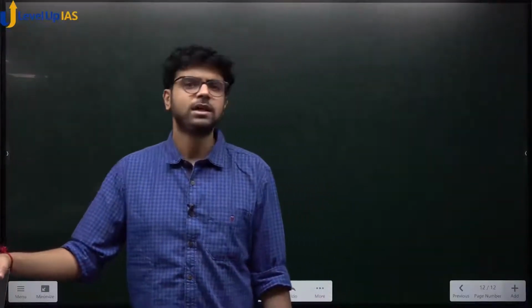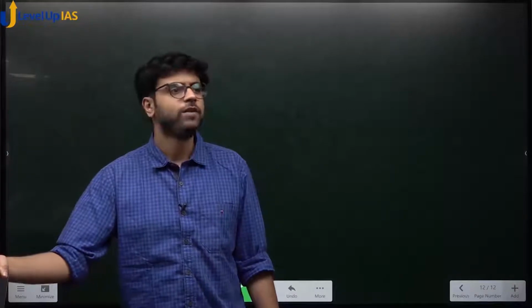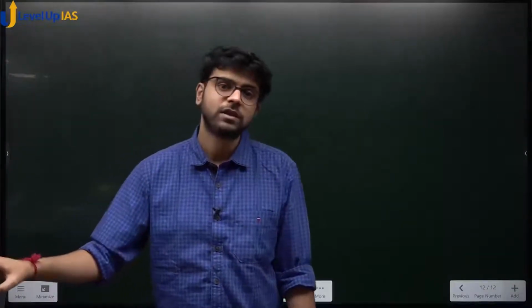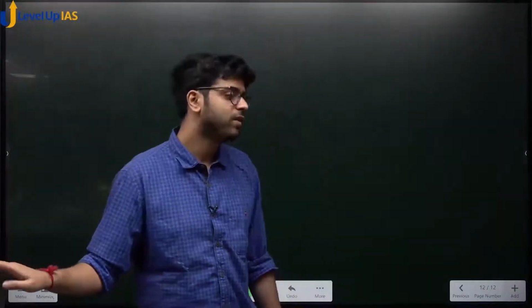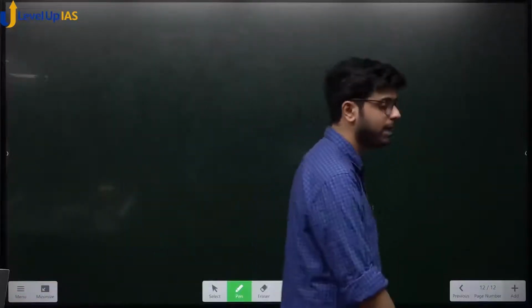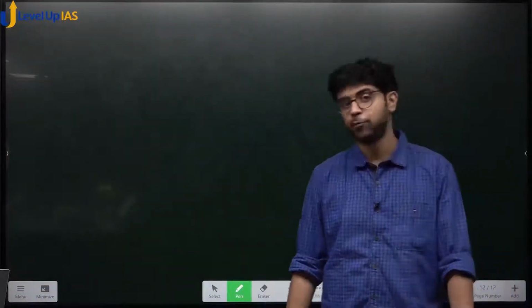Okay. Then what else did we see in the last lecture? We saw Phillips curve. Okay, Phillips curve is nothing but an inverse relationship between your inflation and unemployment levels. Okay, not employment, unemployment levels.